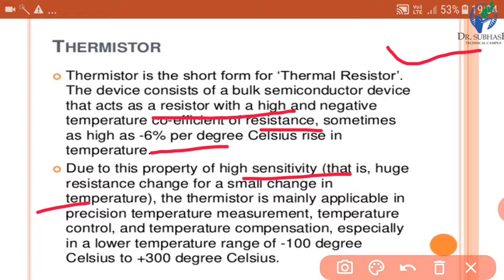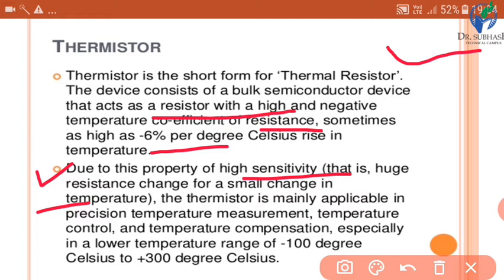This is the advantage of the thermistor, because if there is a small change in temperature, as a reflection there is a large change in the resistance. So sensitivity is very high for a thermistor, and we can consider this an advantage.